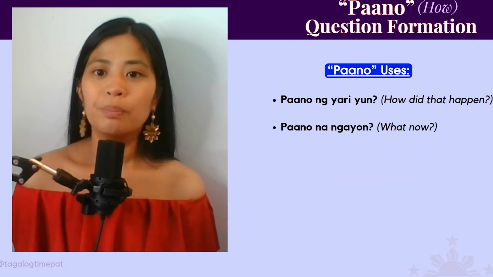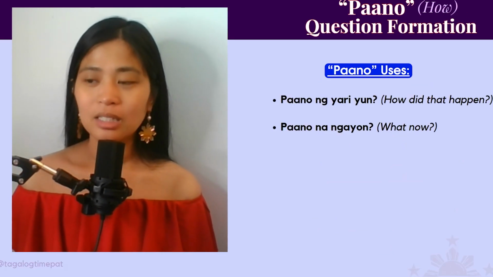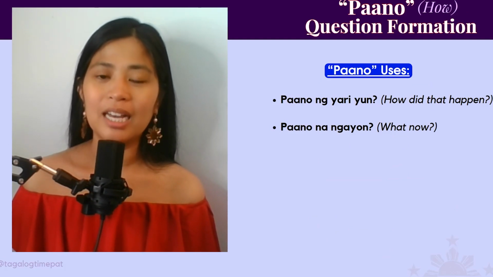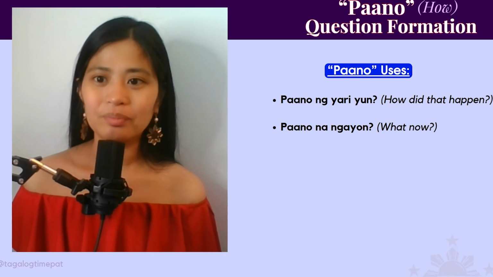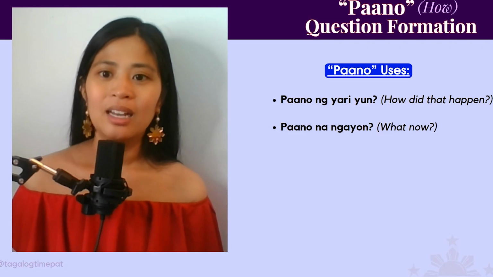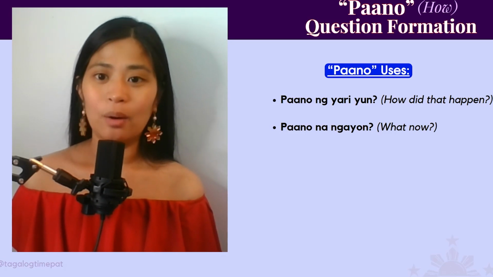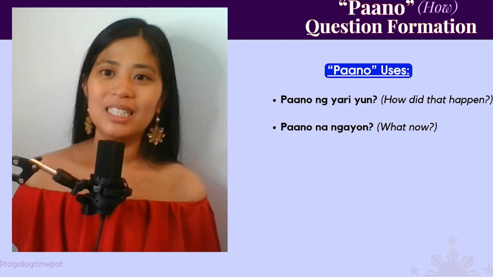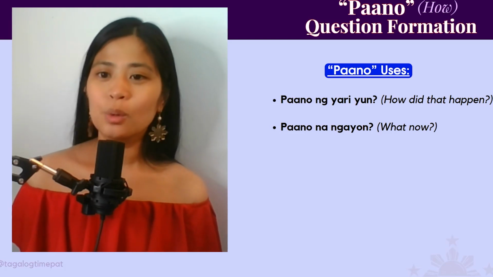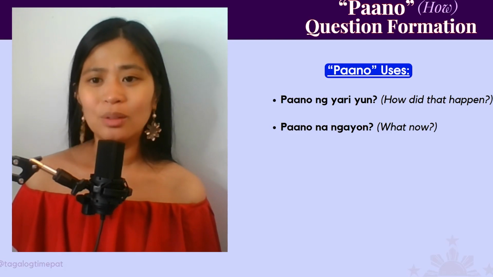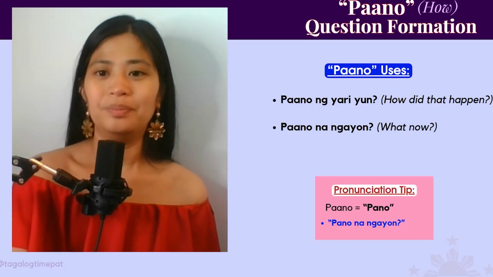Now, here are just some other paano uses. So, paano nangyari yun? How did that happen? Yari means happen. And then yun means that. Or paano na ngayon? What now? Ngayon means now. So technically this is like, how now? It's a rhetorical question when something goes wrong. Like, oh no, I lost my job. Paano na ngayon? What now? What am I going to do now?